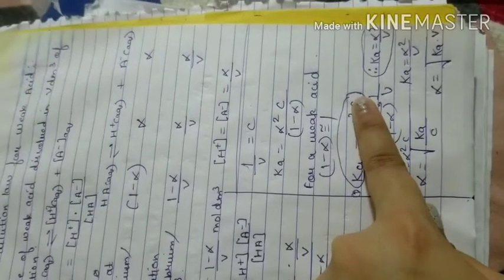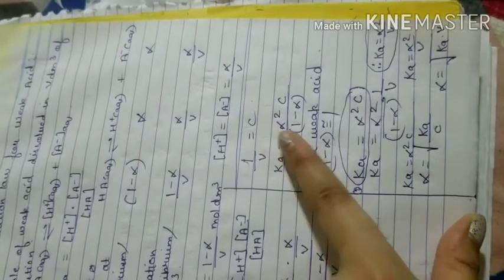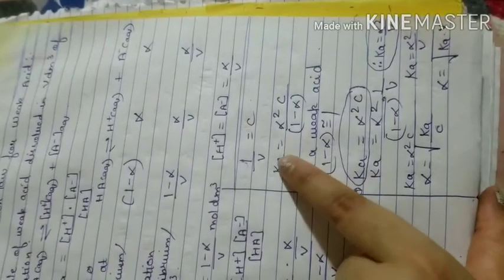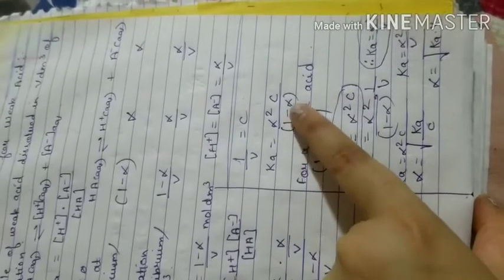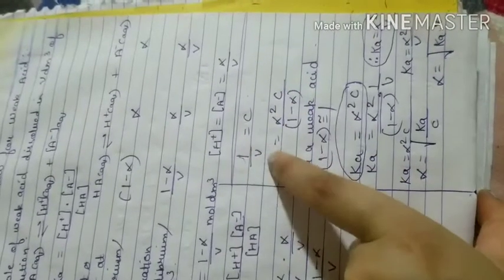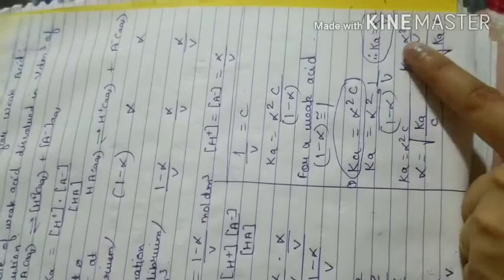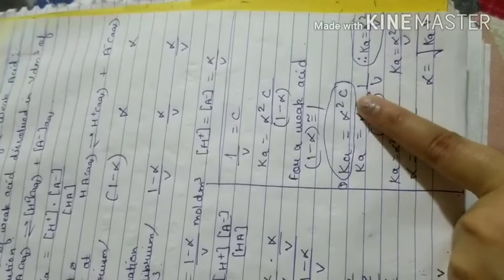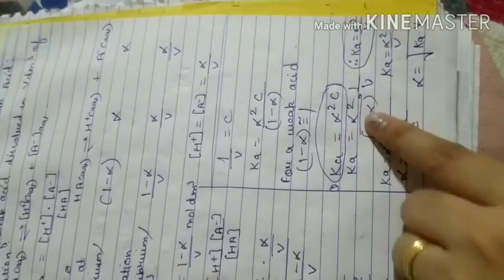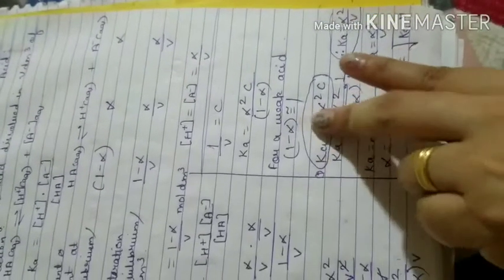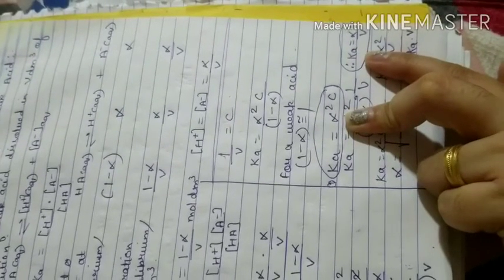Now the other possibility is where you have not substituted that 1 by V is equal to C. So consider the same equation here. Ka is alpha square upon (1 minus alpha) V. So what will that become? Ka will remain as it is, alpha square will remain as it is. In place of 1 minus alpha you are taking 1, so you will be left with alpha square upon V. So these are the two equations with which you can show the relationship of acid dissociation constant.